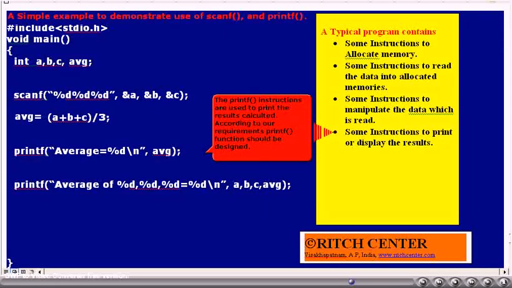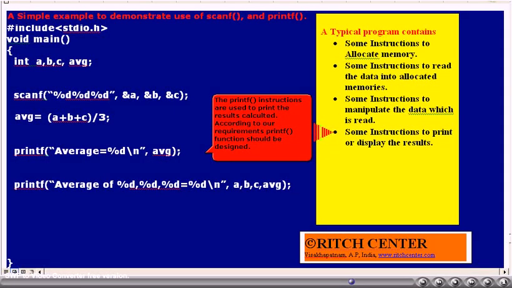That is, wherever we write %d in the format string of the printf statement, there the value of the variable in the variable list will be printed. For example, in the second printf statement, in the first %d place, the value of variable a will be printed. In the place of the second %d, the value of the variable b will be printed, and so on.